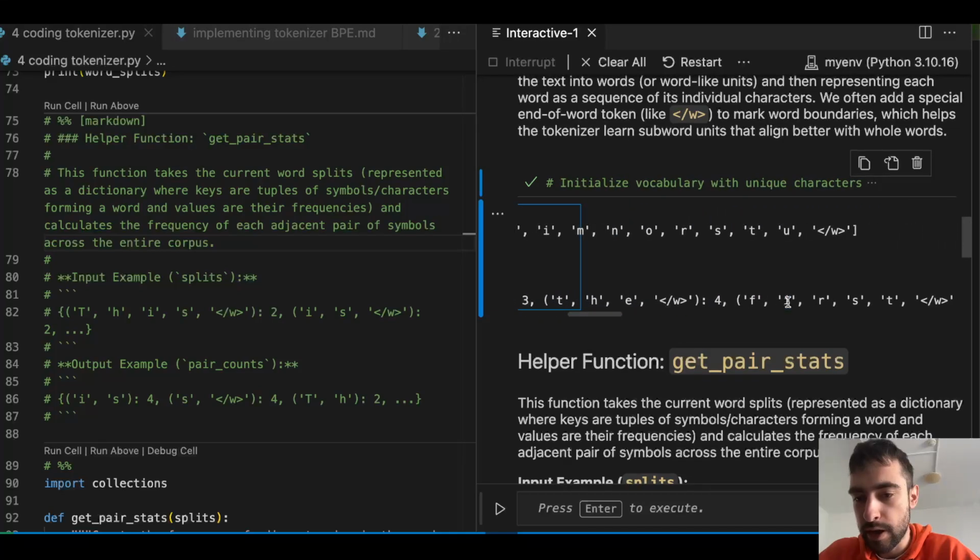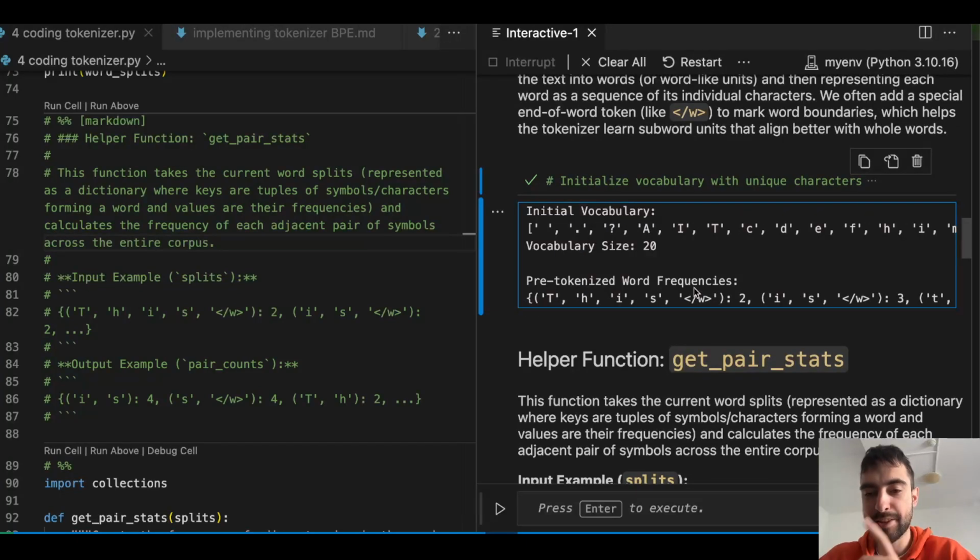Is there more? Maybe. And notice that we will not count pairs that span the word end and the next word, like the end of one word and the "i" of the next. We will not count that, because that's why we split this. So we don't create cross-word tokens, or this "si" or "s space i". Whatever the way we would be able to do it, we will not do it that way.